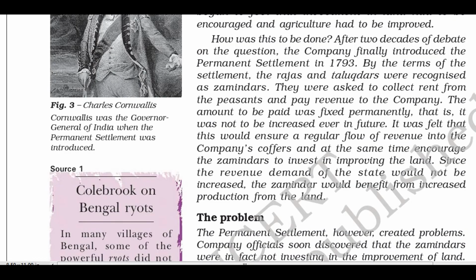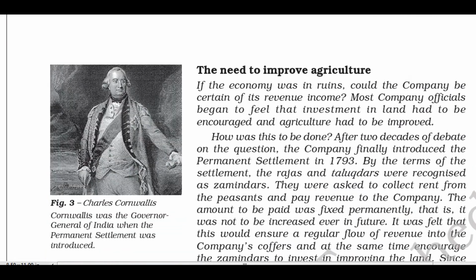Those days, the major source of income or the major source of revenue was collected from the agriculture source, because India was an agrarian economy those days.